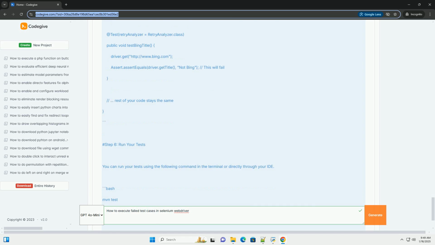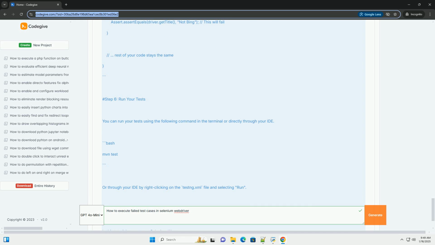Step 1. Setting up your project. 1. Create a Maven project, if using Maven. 2. Add dependencies to your pom.xml file. 3. Update Maven to download the dependencies. Step 2. Create a test class. Create a Java class for your tests. Here's an example of a simple test case.